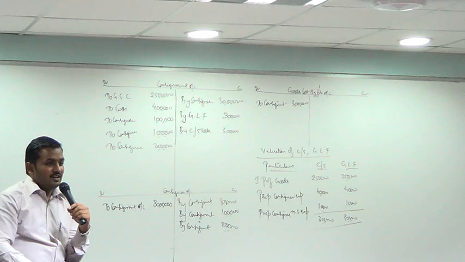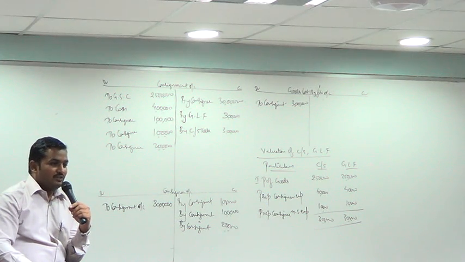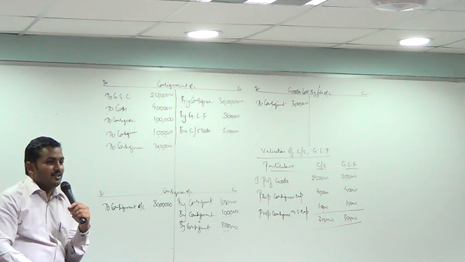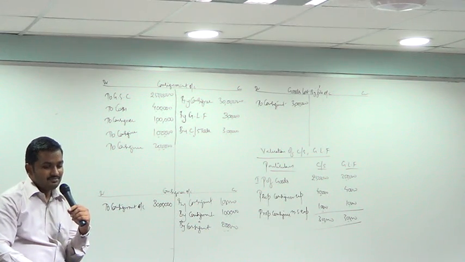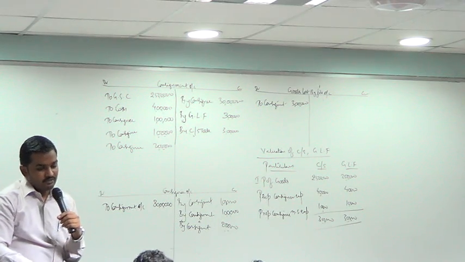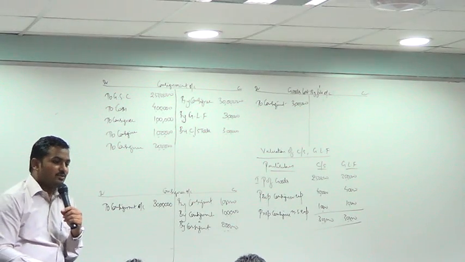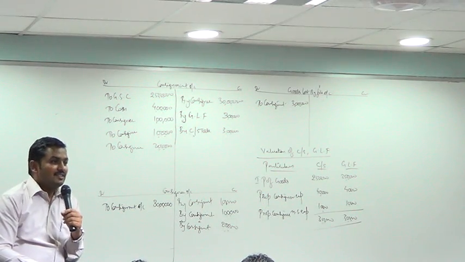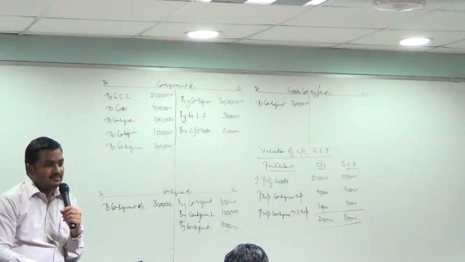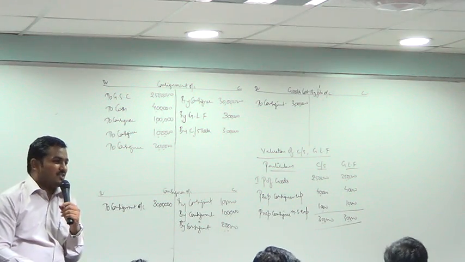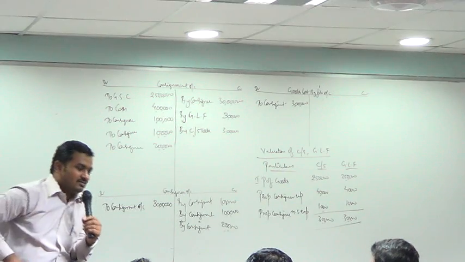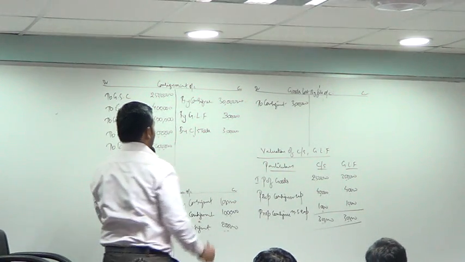If 100 is equal to 25 lakh, what is 20 equal to? 5 lakh. Or simply, it is 25 lakh into 20%. 5 lakh.